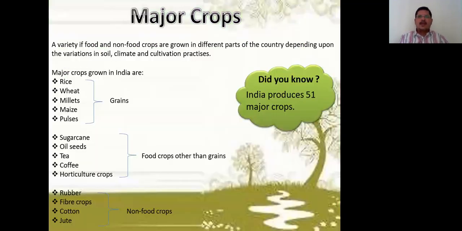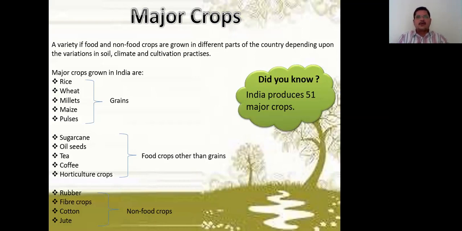So what are the major crops in our country? India produces 51 major crops. A variety of food and non-food crops are grown in different parts of the country depending on the variations in the soil, climate and cultivation practices.